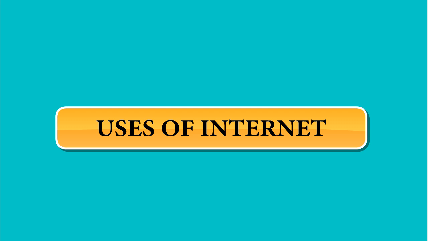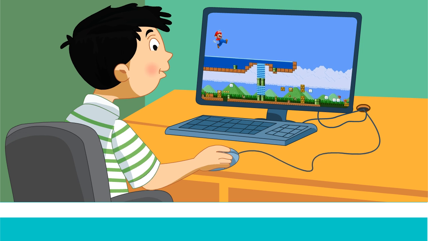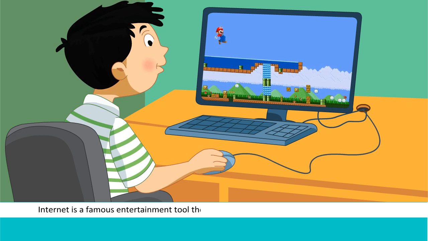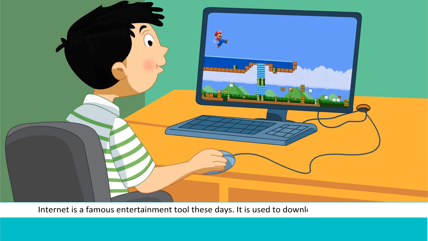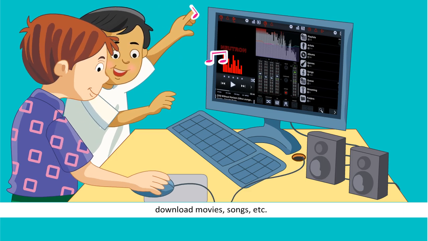Uses of Internet. We can do a lot of things using the Internet. Some of them are as follows. Entertainment. Internet is a famous entertainment tool these days. It is used to download and play games, download movies, songs, etc.